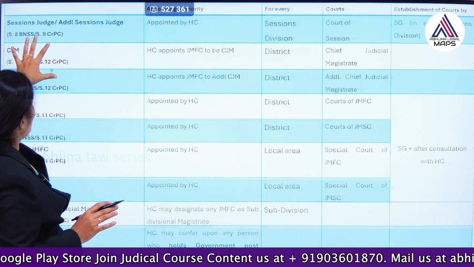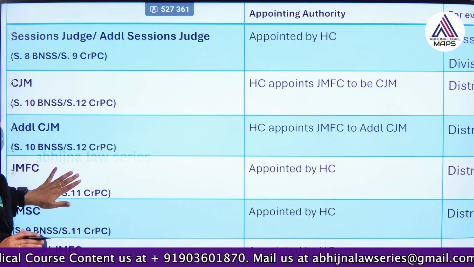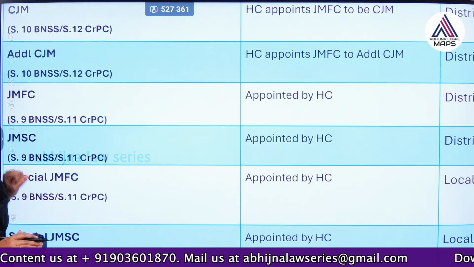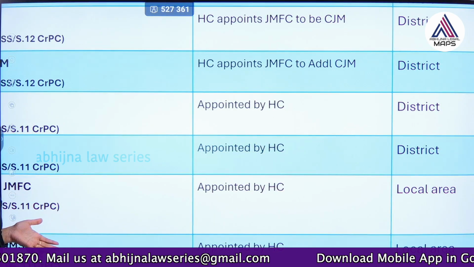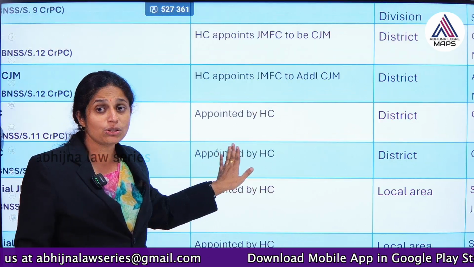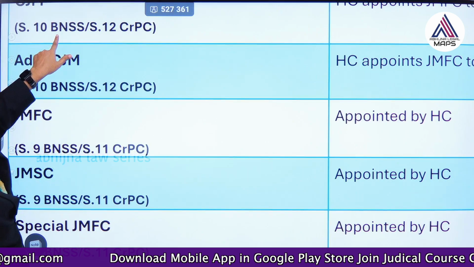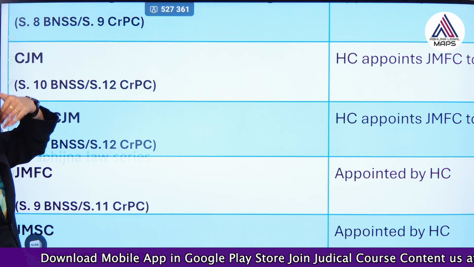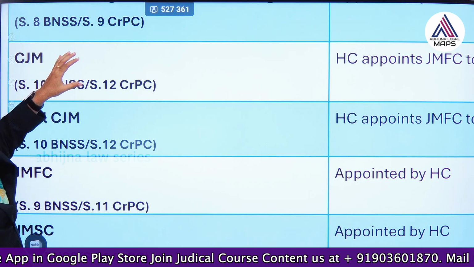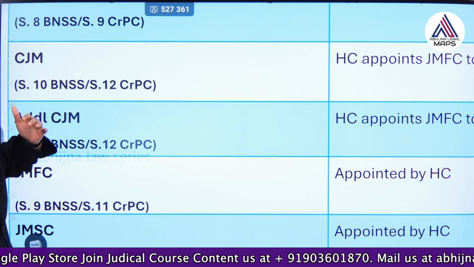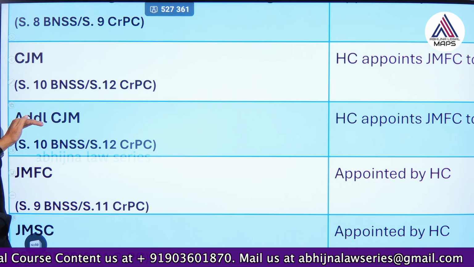Then comes CJ, okay. Let us not speak about CJM, let us directly go to judicial magistrate. So, we know judicial magistrate of first class, judicial magistrate of second class. Even they are appointed by the High Court. It could be with respect to district or subdivision, it varies, okay. Among these judicial magistrates of first class, JMFC, the chief judicial magistrate is appointed. So, CJM is a bit higher position, they have more powers than JMFC. Even he is a judicial magistrate only, but he is promoted to the next level. Okay. So, CJM, or more numbers of CJMs who are called additional CJM.